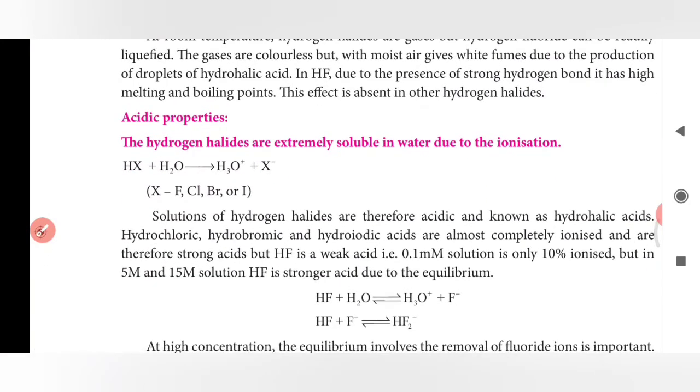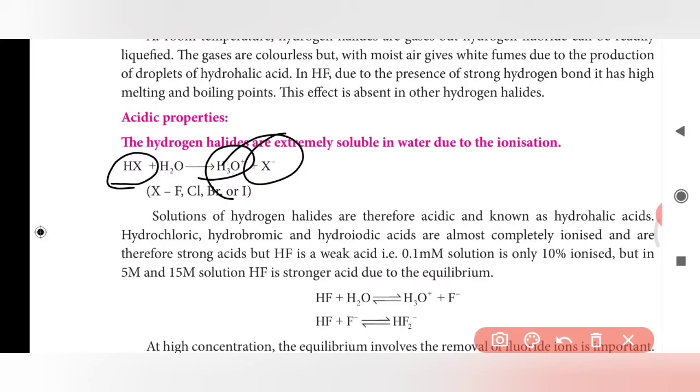Let's see the acid properties. Hydrogen halides, when they react with water molecules, give H3O plus and X minus. Solutions of hydrogen halides are therefore acidic and known as hydrohalic acids.